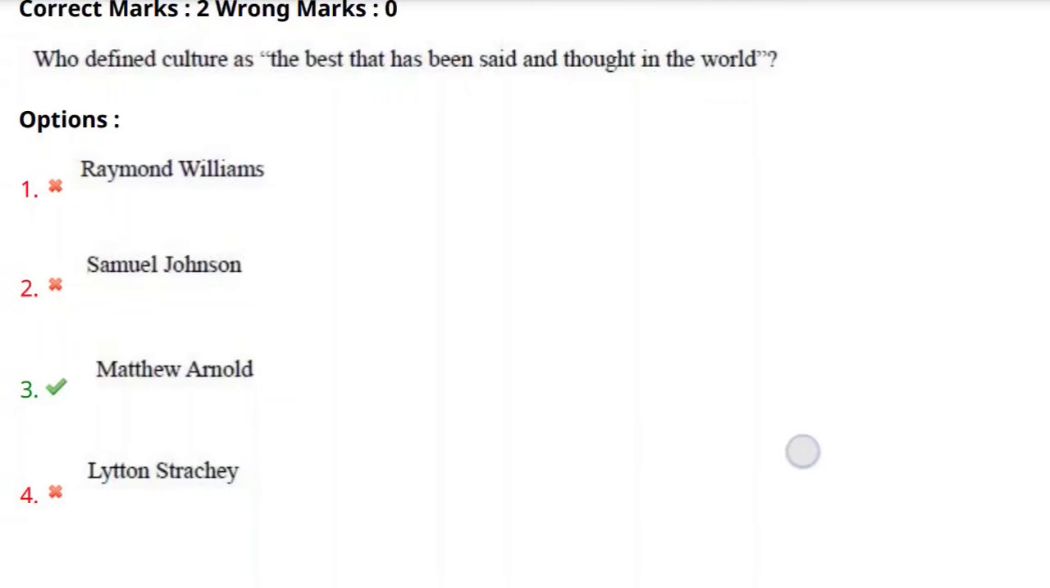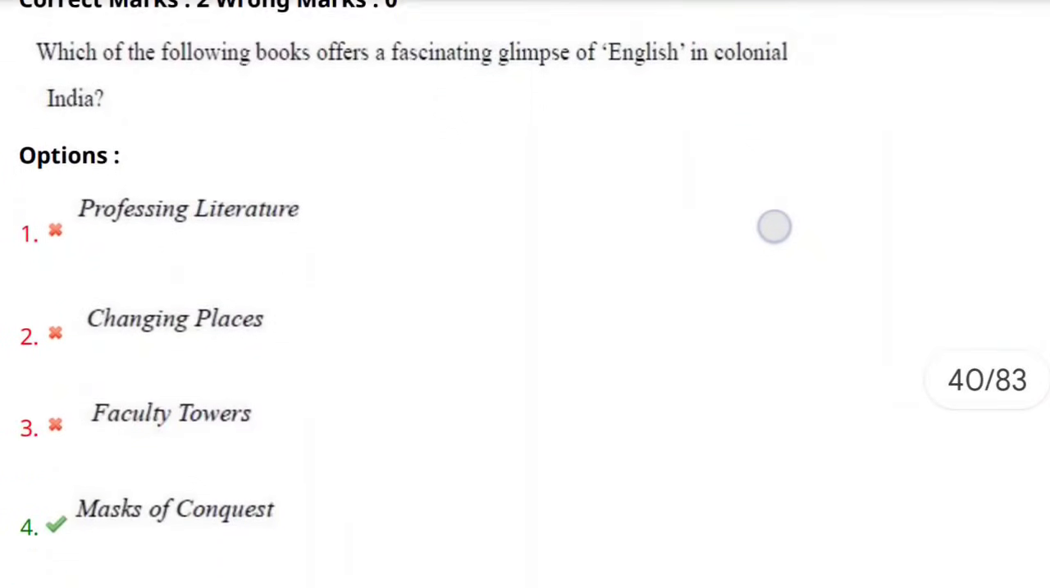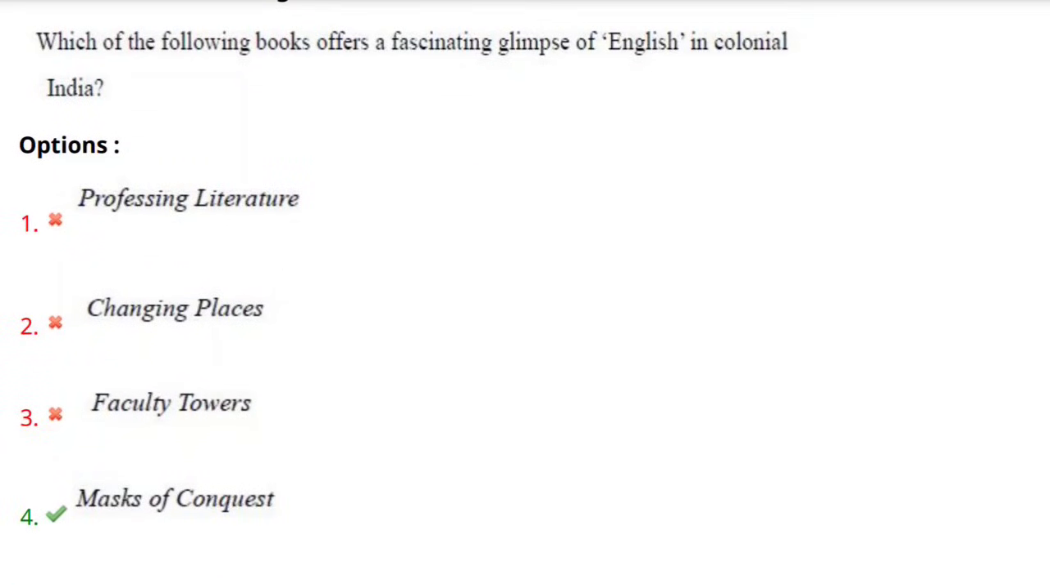As we move forward, 66th question. Which of the following books offers a fascinating glimpse of English in colonial India? Which book talks about the fascinating glimpses of English in colonial India? Here the question is about finding the book which showcases the English during colonial India.